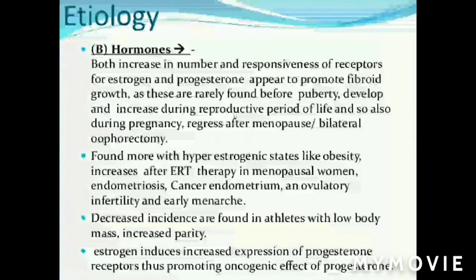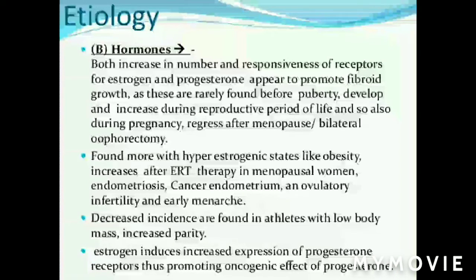Means fibroids are rare before puberty and after menopause, but they are found to increase during the reproductive age group and also during pregnancy. Again, bilateral oophorectomy due to any reason means a hypoestrogenism condition. When it develops, it is found that the fibroid shrinks. So this is the reason the estrogen dependency is considered. It is found more with hyperestrogenic states. Again we'll give weightage to why due to hyperestrogenism fibroids are increasing.